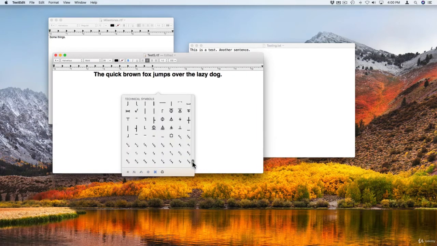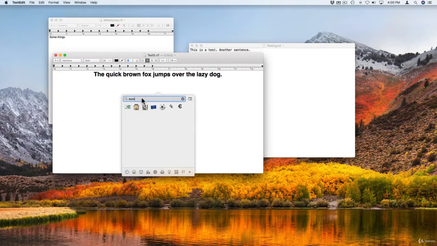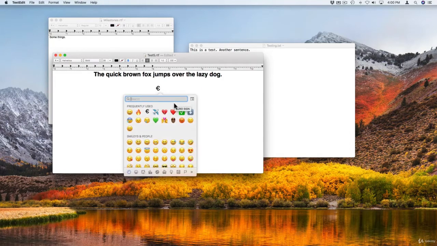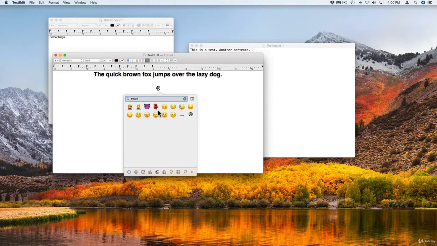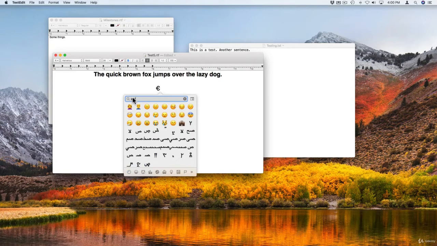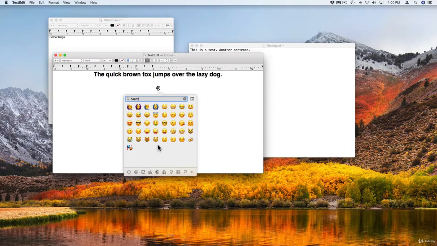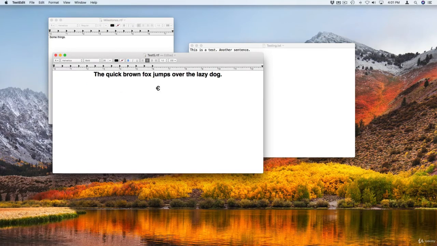Now how do you make heads or tails of all of this? How do you find things in here? Well, you can search. For instance, if you want the euro symbol, just search for euro and there it is, and you just double click on it and it will insert it. Even emoji, if you want a frown or something like that, you can search using a search term. Sometimes the right thing you want doesn't show up on the right word, because there's not a huge list of keywords that define each thing. So you get different things for happy than for smile. So try different things to find the emoji that you want, but it's really useful, especially for looking for symbols